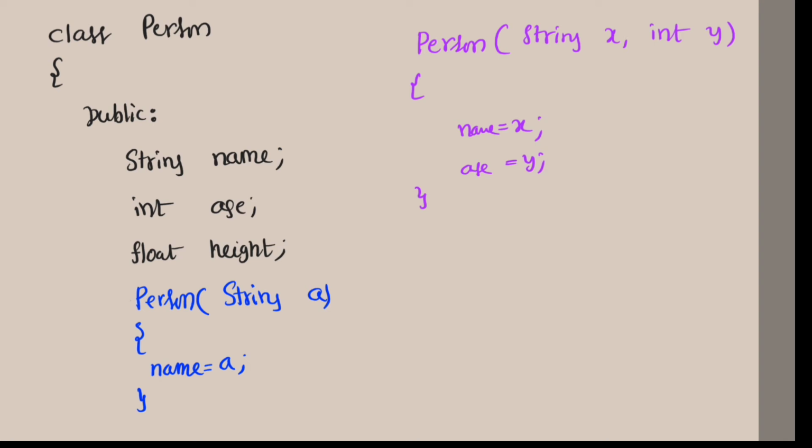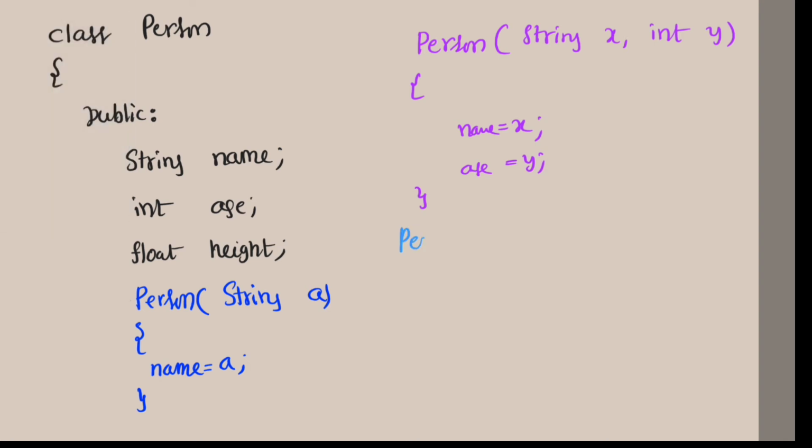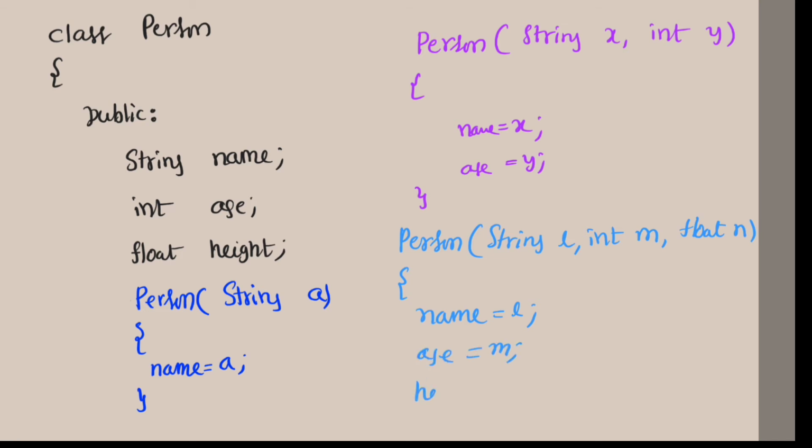So this is the second one. And coming to the third one, Person is a constructor, string l, int m and again float n. Now name equals l, age equals m, height equals n.